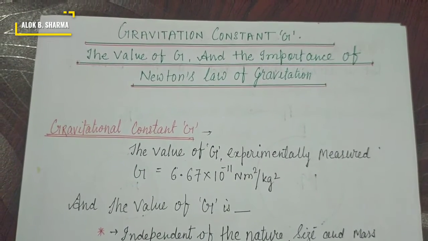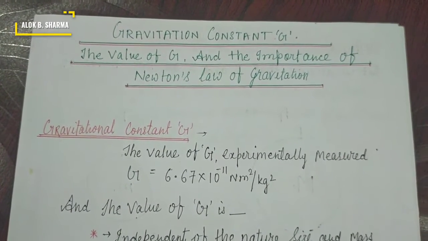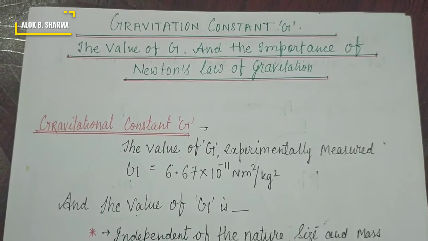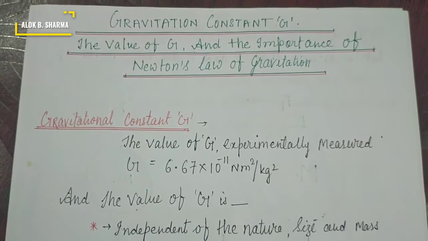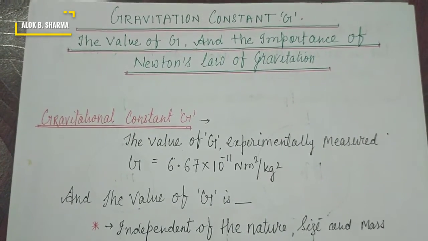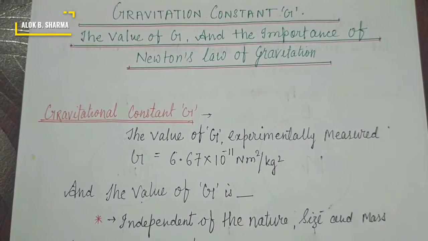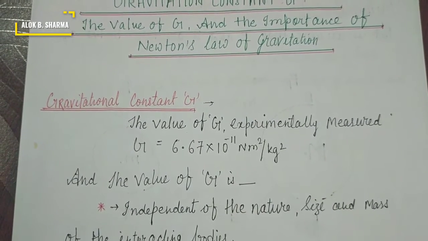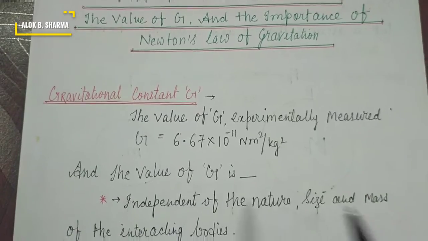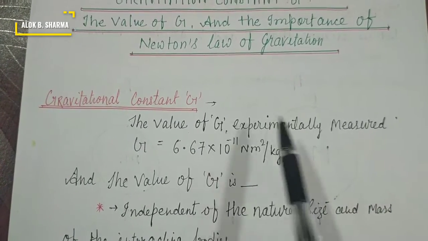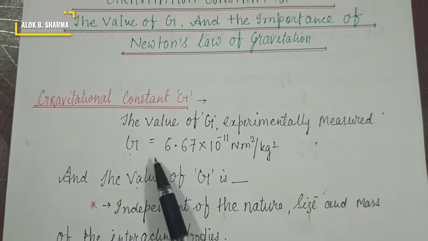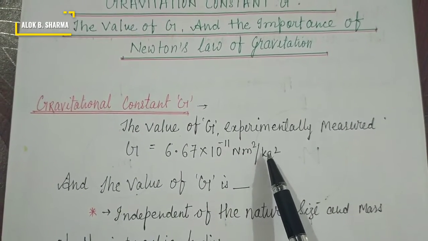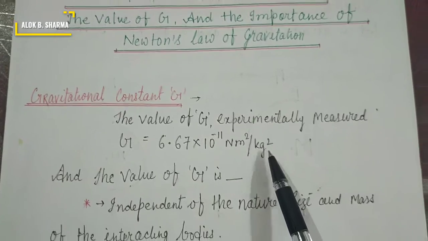So, starting with the gravitational constant G: in my previous video I explained what the gravitational constant G is, and in this video I will explain its importance and in which conditions G is dependent or independent. The value of G is experimentally measured and it is 6.67 × 10^-11 Newton meter square per kg square.